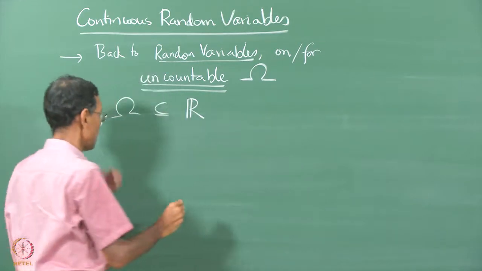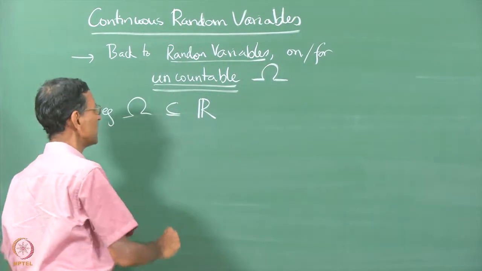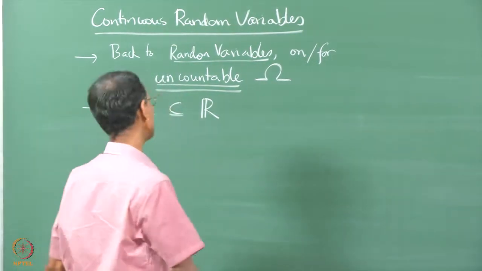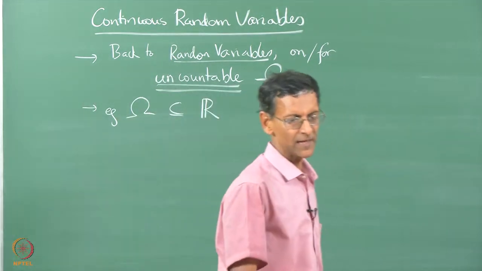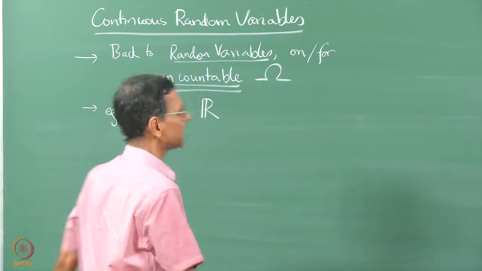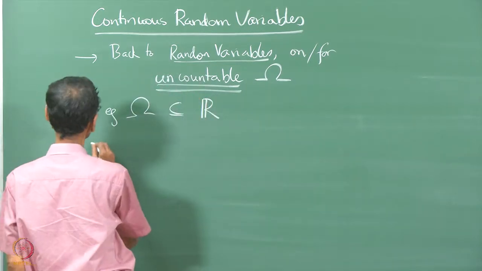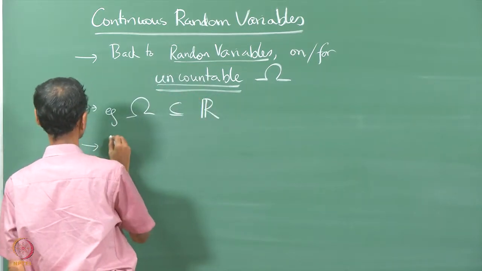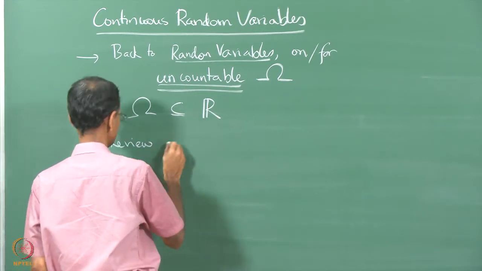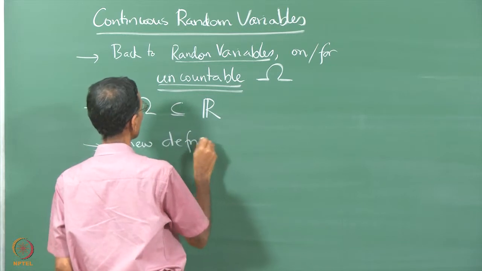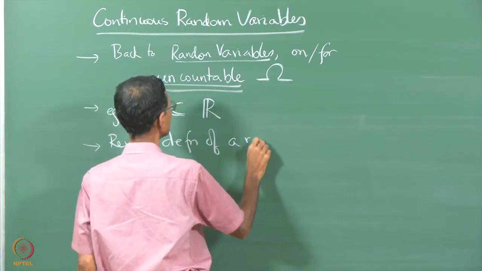Okay. So, to define a random variable we basically need a functional mapping between every sample point and the real line itself. So, let us review the definition of a random variable. If you review the definition of a random variable, what is it?